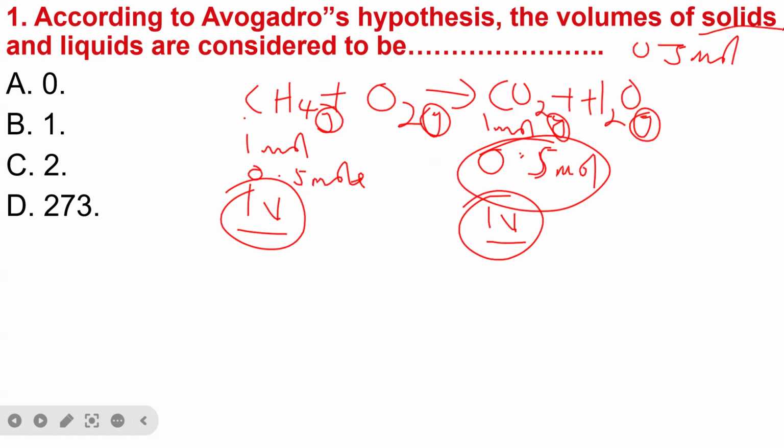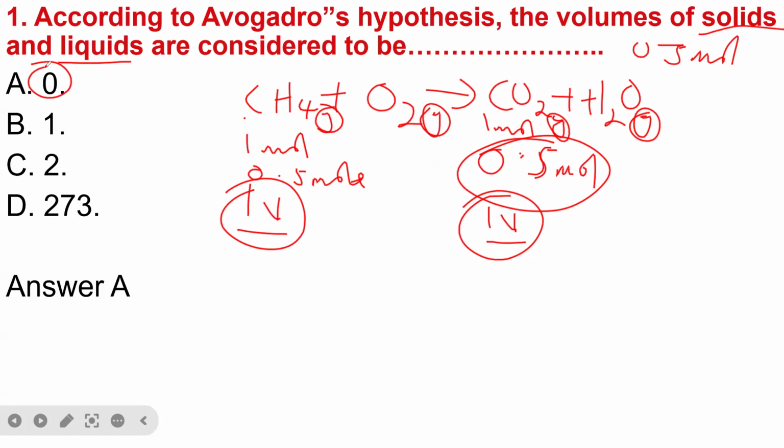It doesn't apply to solids, and it also doesn't apply to liquids. So if it is a solid or liquid, Avogadro's law is equal to 0. Therefore, the answer to this is 0, because here we have solids and liquids. If it is for gaseous molecules, then it's not going to be equal to 0. You will use the equation to get the volumes.